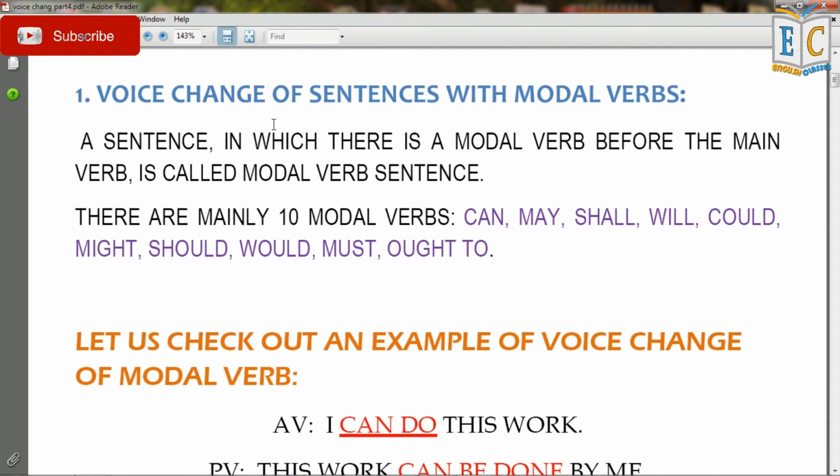1. Voice change of sentences with modal verbs. A sentence in which there is a modal verb before the main verb is called a modal verb sentence. There are mainly 10 modal verbs in English grammar. Those are can, may, shall, will, could, might, should, would, must and ought to.